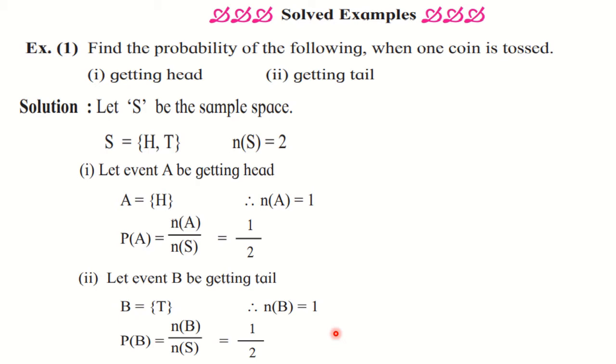So the value of probability is always between 0 and 1. Okay, that means it can be 0 or greater than 0, and then it can be 1 or less than 1. Okay, but a negative number will not appear and a number greater than 1 also will not appear. That you have to keep in mind, that the value of probability is always between 0 and 1.